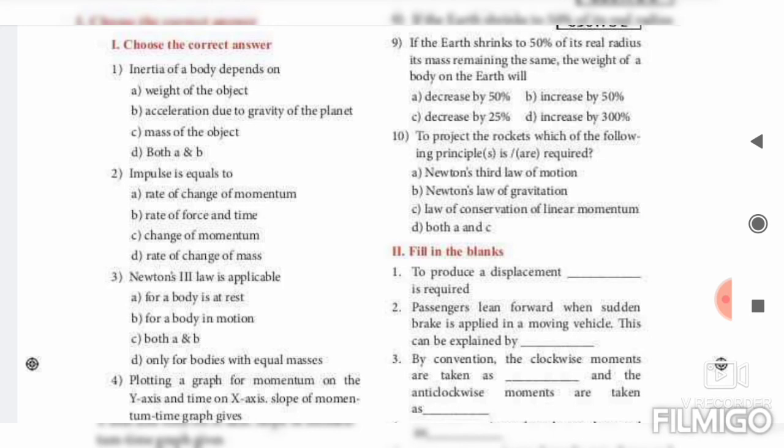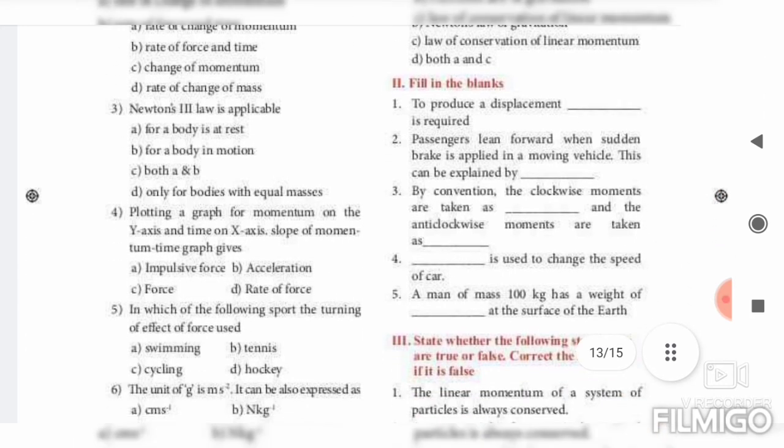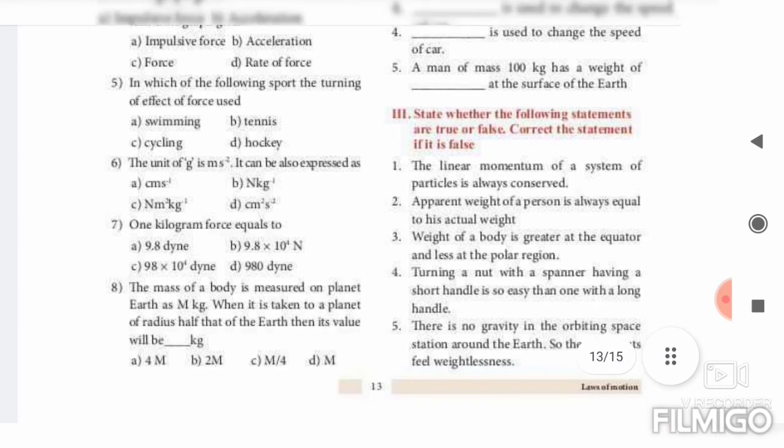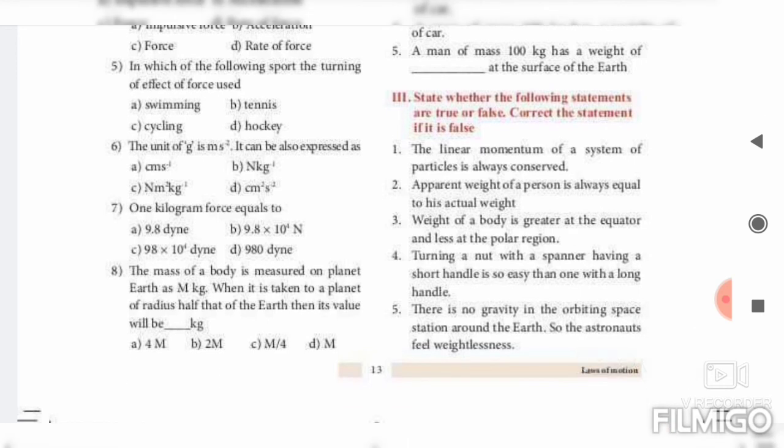The next, in which of the following sports the turning effect of force is used? Cycling. The unit of g is meter second power minus 2. It can also be expressed in Newton kilogram power minus 1. The 1 kilogram force is equal to 9.8 into 10 power 4 dyne. The mass of a body measured on planet Earth is M kilogram. When it is taken to a planet of radius half that of the Earth, then its value will be dash kilogram. M, capital M is the answer.